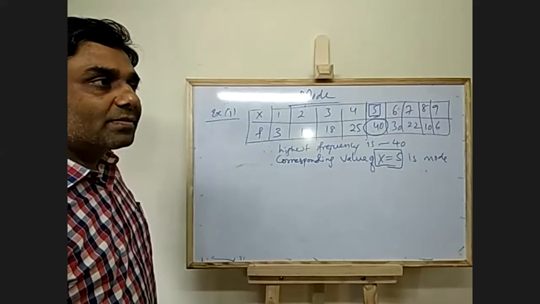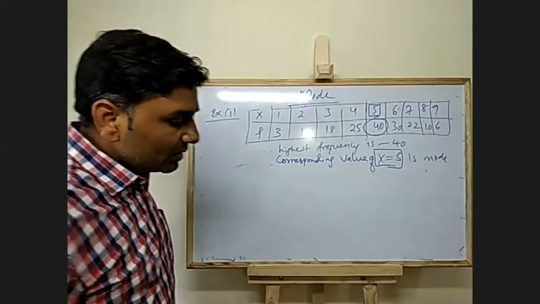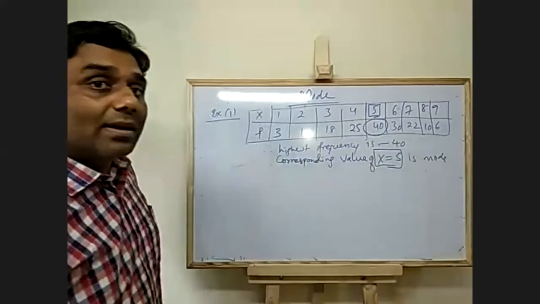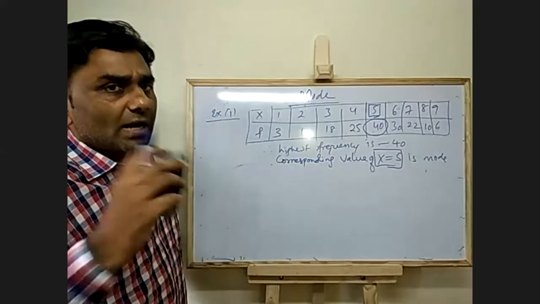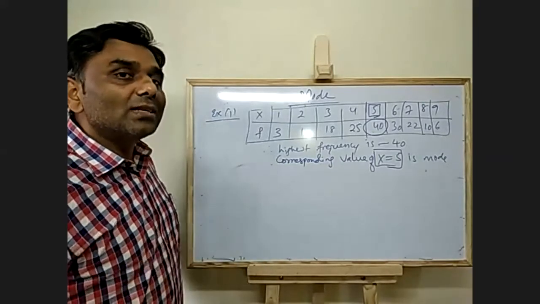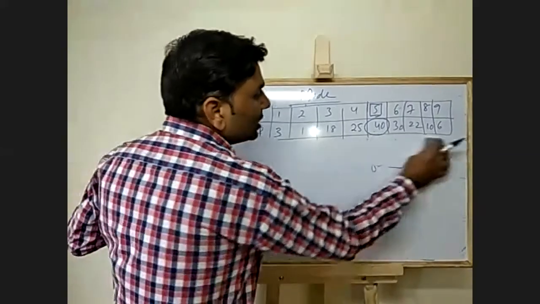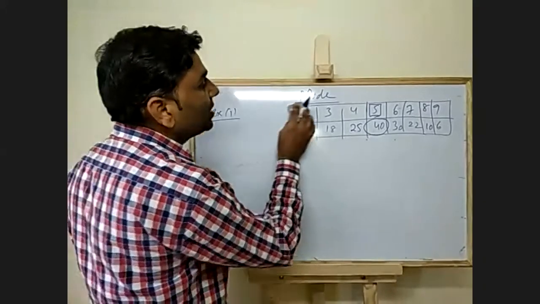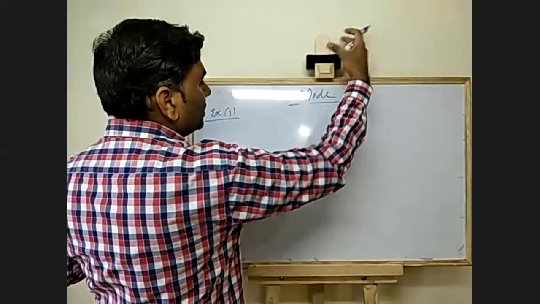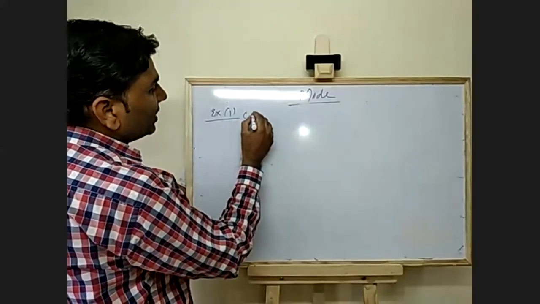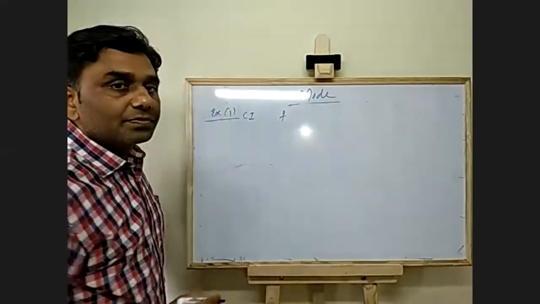Now, what if they have given you class intervals? Again, it is unimodal, there is only one class interval which has the highest frequency. Such class intervals are given, and you have to use the formula. So let's solve one problem using the formula. Class intervals are given here and frequency is given.